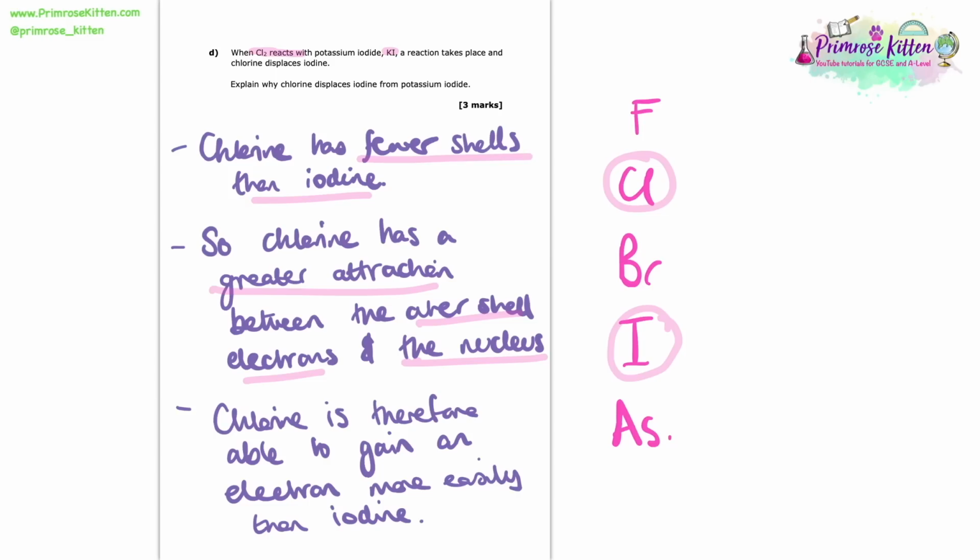And then finally, the fact that chlorine is going to be able to gain an electron more easily than iodine. So make sure in your answers, and we've done that the whole way through here, we are comparative. See how we say fewer shells than the iodine, greater attraction, more easily. We can't just state facts, we have to be comparative in a question like this where we're comparing 2 substances.